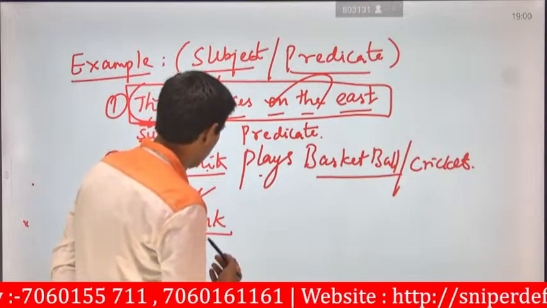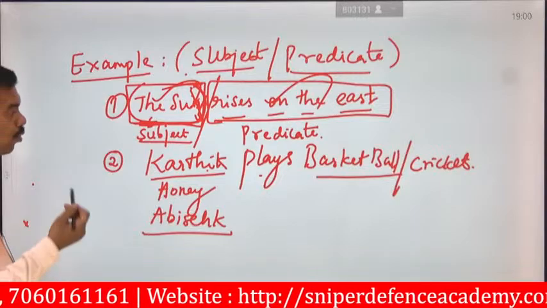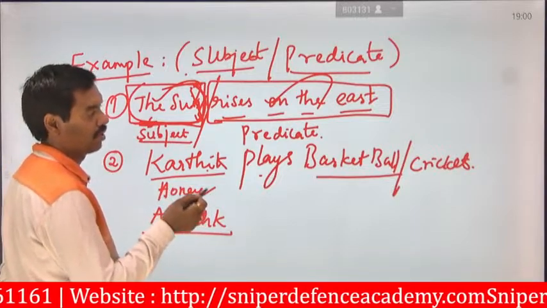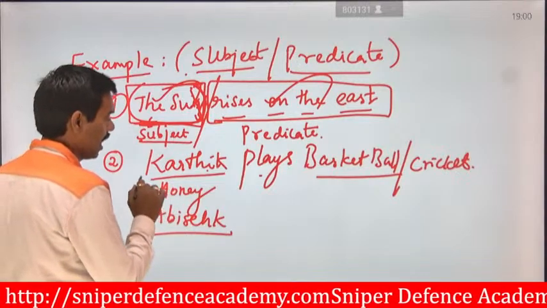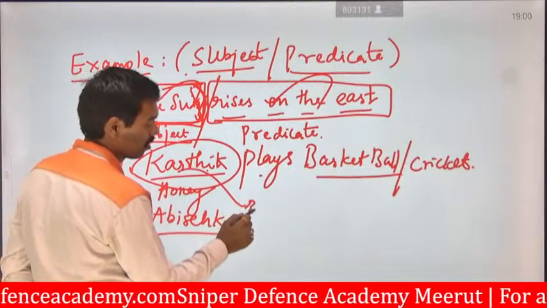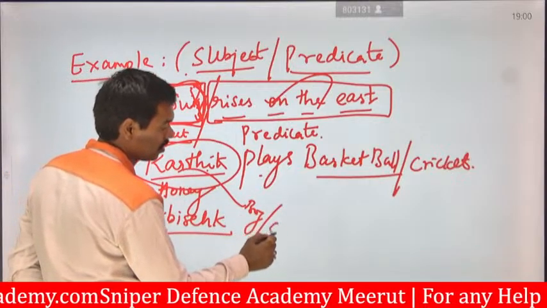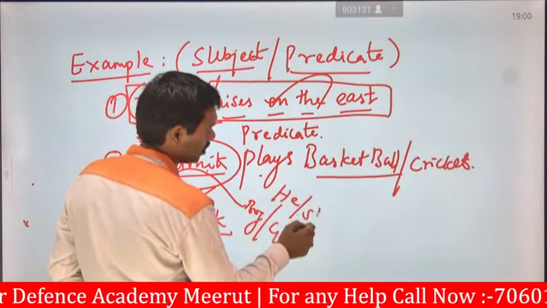So here how are we going to find the subject? Who is playing basketball, or who is playing cricket? That is the question here. So Karthik is a person, whether he may be a boy or a girl, we don't need that.